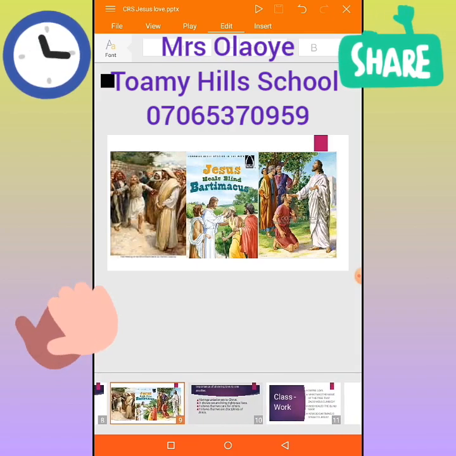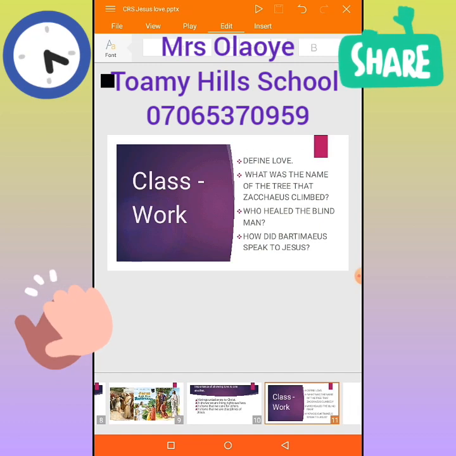Okay, before we call it a day, we have classwork. The first one says define love. Second says what was the name of the tree that Zacchaeus climbed. Third one says who healed the blind man. And the last one says how did Bartimaeus speak to Jesus? Was it calmly or was it shouting?